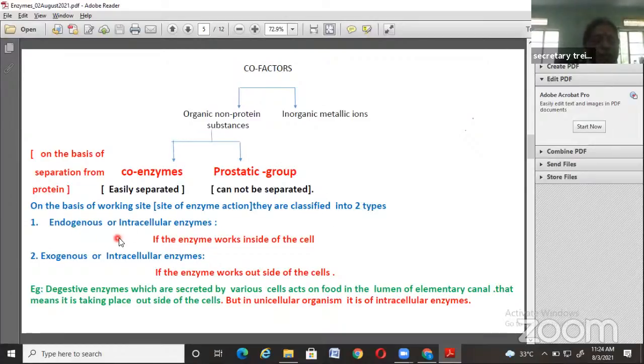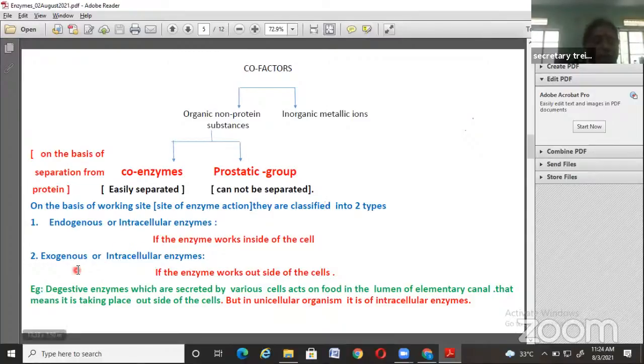One is endogenous or intracellular enzymes. Intra means within the cell. If the enzymes are produced within the cell and work inside the cell, then those types of enzymes are called endogenous or intracellular enzymes.